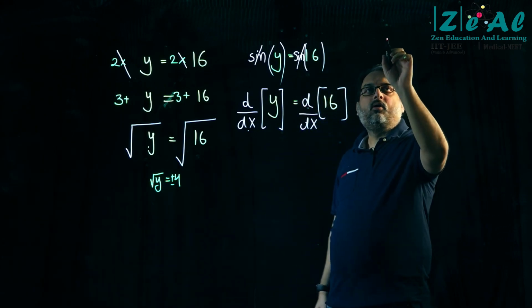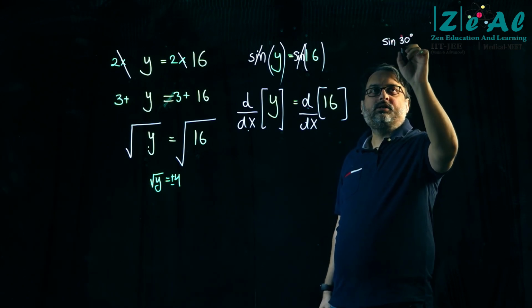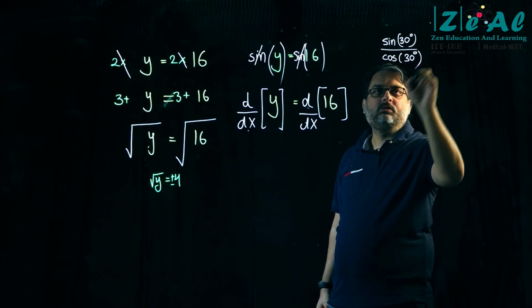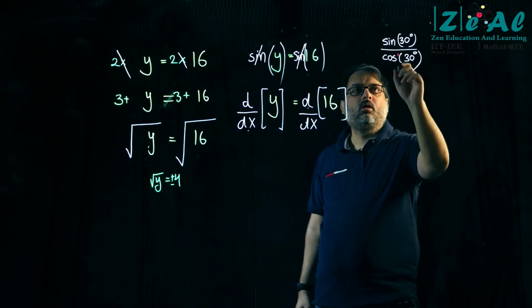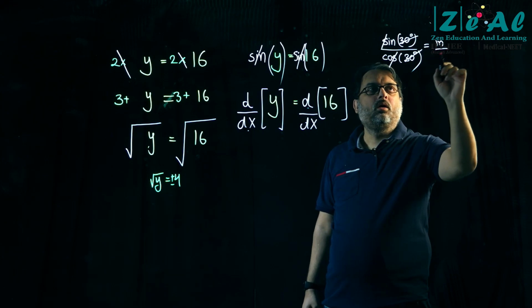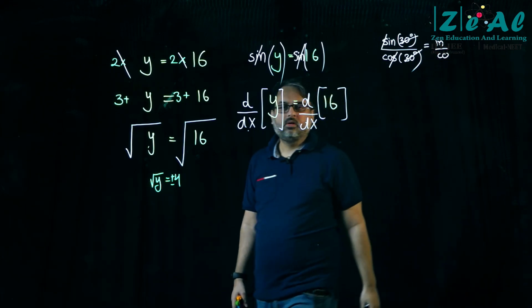What is sine of 30 degrees upon cosine of 30 degrees? Would this be a correct operation?